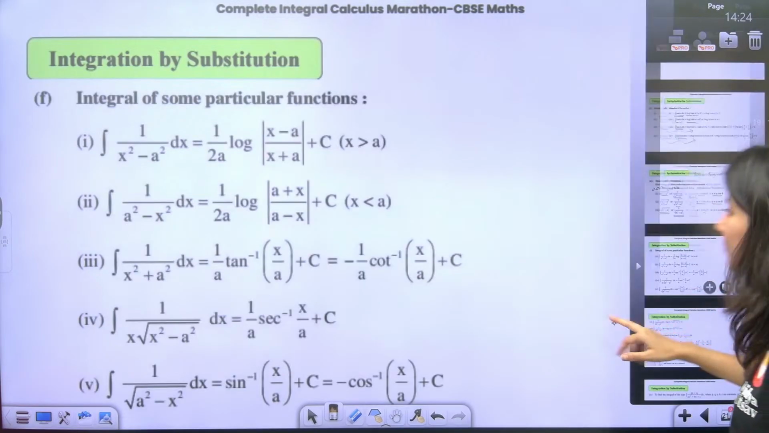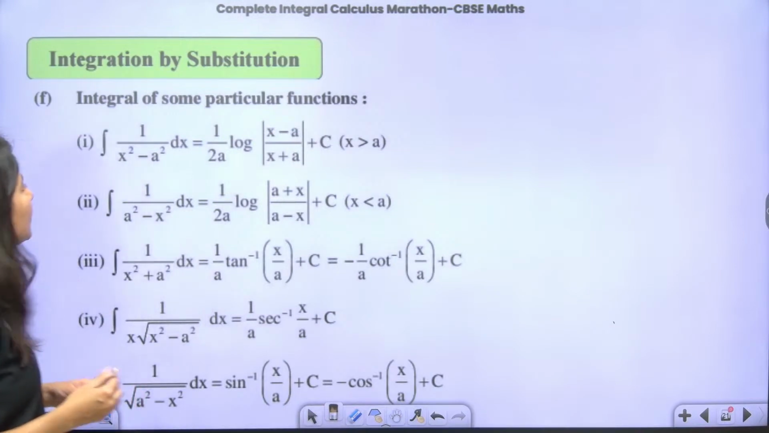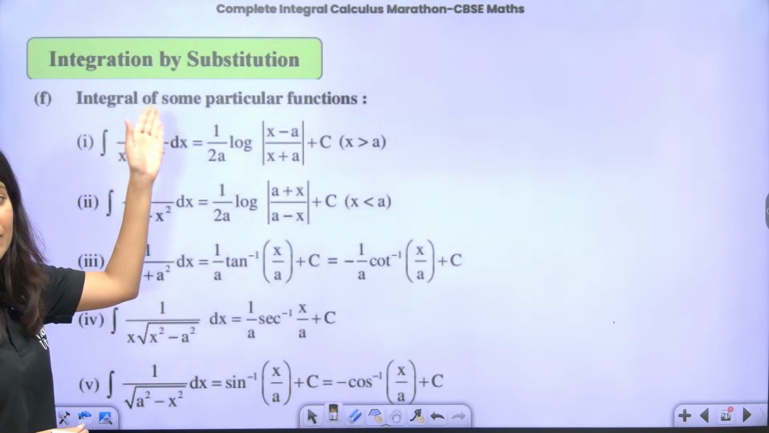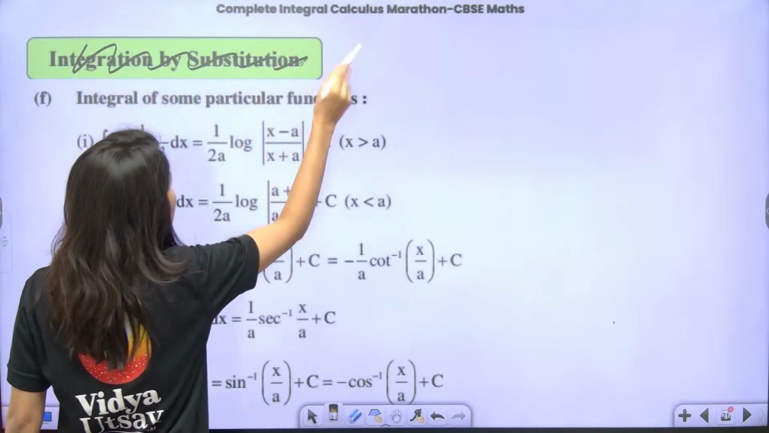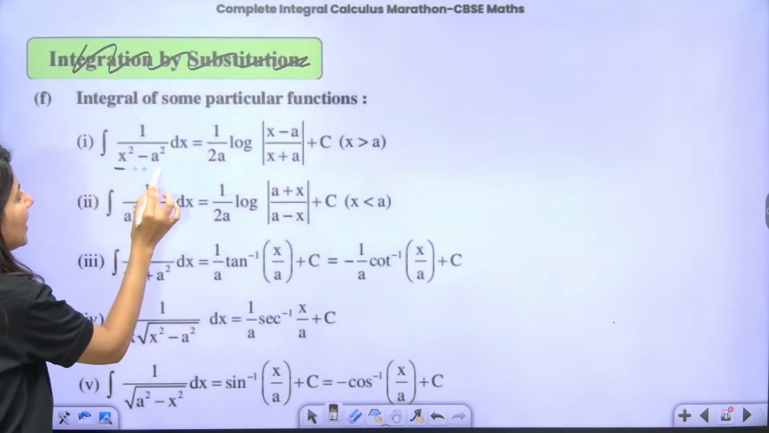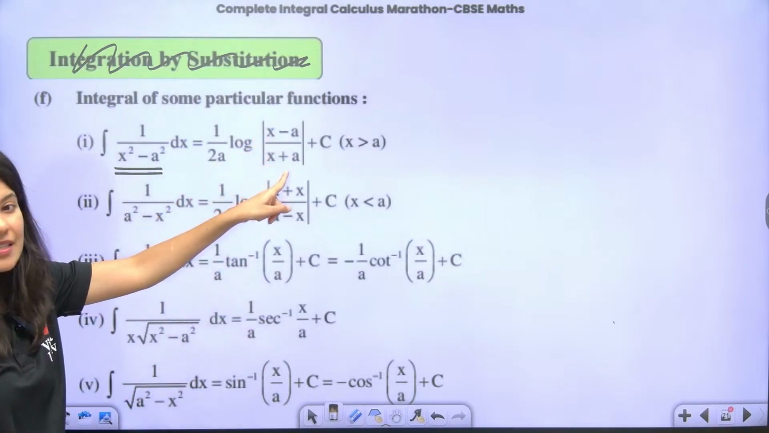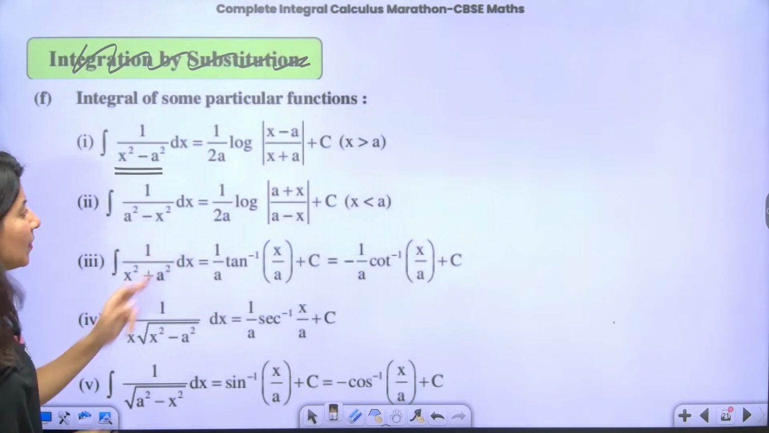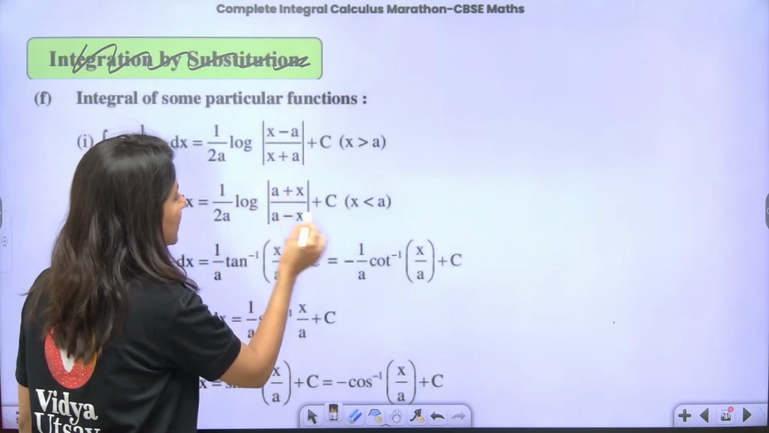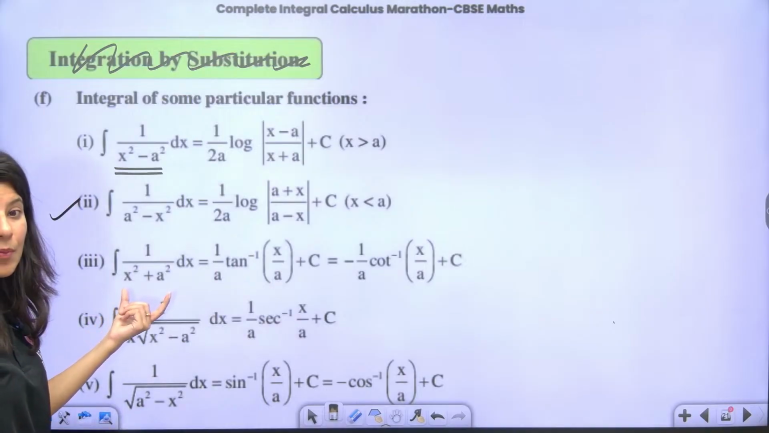Now there are some formulas which I want you to learn by heart, integrations of some particular functions. So this is some standard formulas again. So 1 upon x square minus a square is 1 by 2a log of x minus a upon x plus a. 1 upon a square minus x square will be what? Tell me, 1 upon 2a log of a plus x upon a minus x. Then third will be 1 upon x square plus a square.